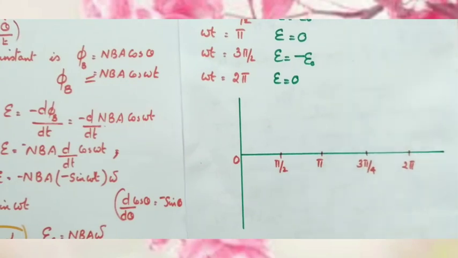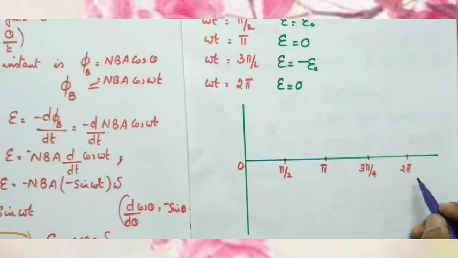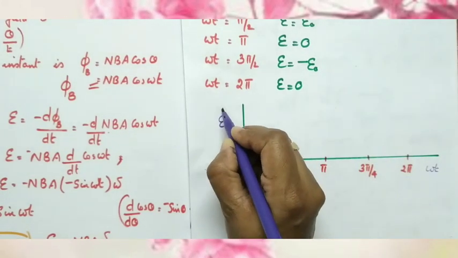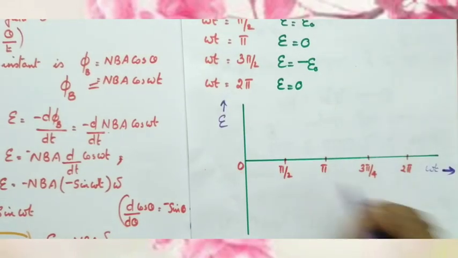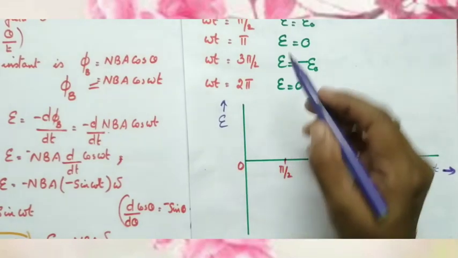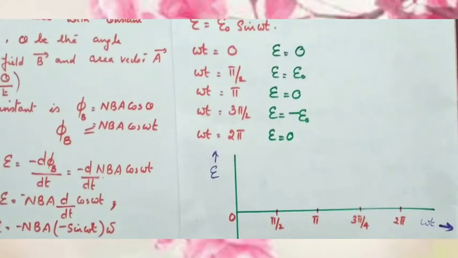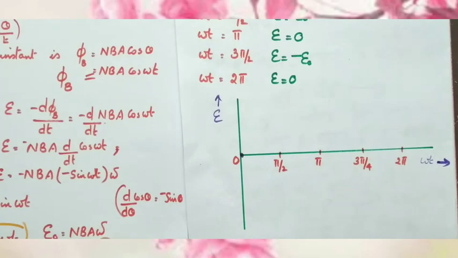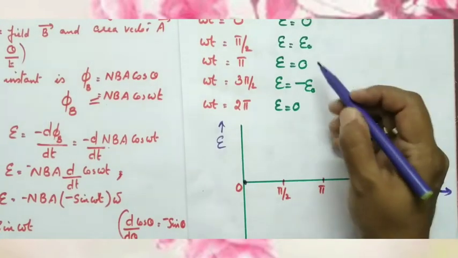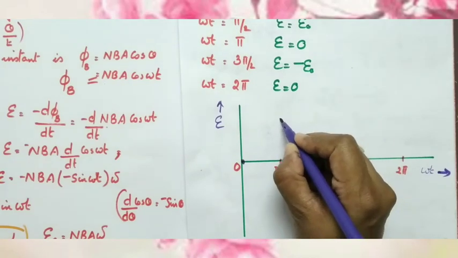So it can be represented graphically like this. Here the graph is plotted with omega t, that angle, along the x-axis and EMF along the y-axis. When omega t is 0, EMF is 0. When omega t is pi by 2, EMF is E0.